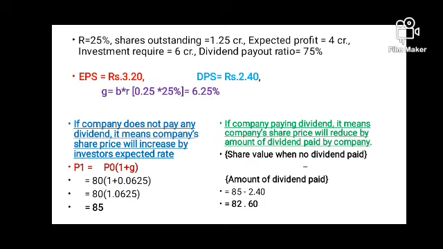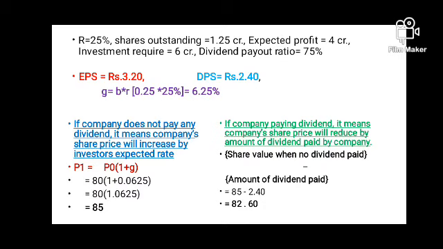So that means the reverse is the retention ratio, which is 25%. Now to find out earning per share, the formula of earning per share is total earnings divided by number of shares, which is 4 crore divided by 1.25 crore shares, which comes to 3 rupees 20 paisa, which is earning per share. So the EPS of the company is 3.2 and the company has a policy of paying 75% of this. So dividend per share, which you can see in blue font, is 2 rupees 40 paisa, that is DPS, dividend per share.